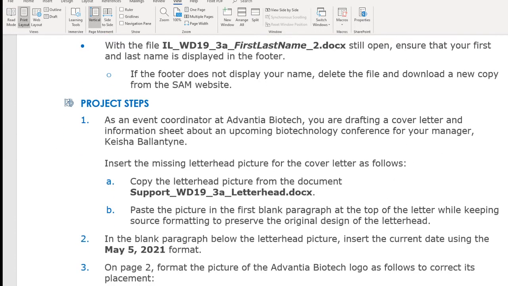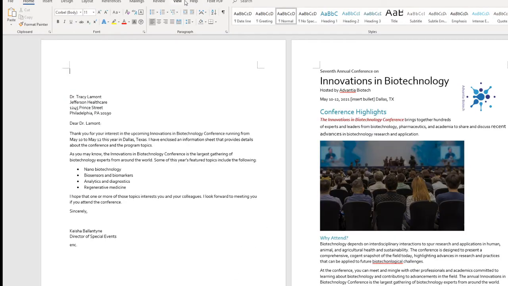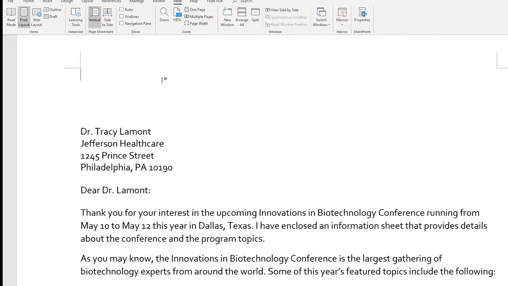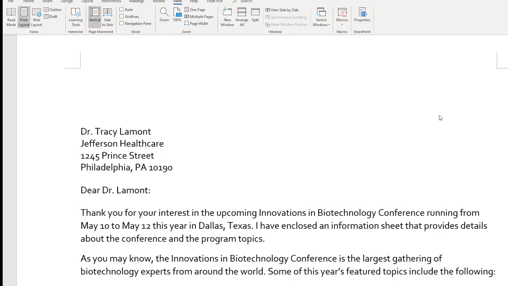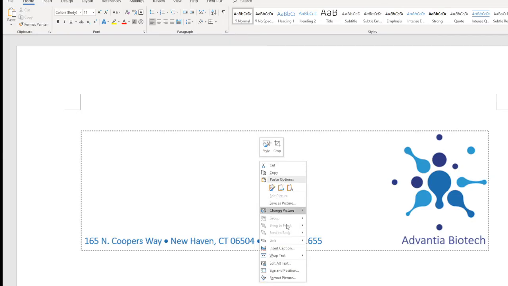So now let's open this one right now. This is your startup file, so I'm going to view the startup file here. All right, most companies need to have a letterhead. So we're coming back here, and we're going to go to our letterhead. So let's click on our letterhead. Right here, I am going to copy this.